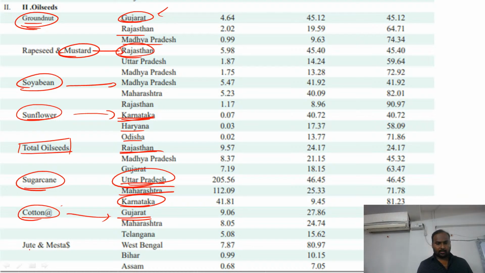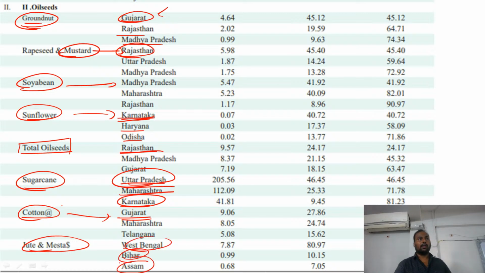Next one is jute. Now you know that from time immemorial, during independence time also, you can see good growth of jute in the eastern part of India. Obviously, the eastern part of India, I'm talking about West Bengal, Bihar, and Assam. Again, why? Jute requires a good amount of water. They have rivers like the Ganga and everything, so they are going to provide good water facilities. Hooghly River is there, then followed by the ideal temperature conditions. Even Bangladesh also produces a good amount of jute. So the entire eastern part of India, that is West Bengal, Bihar, and Assam, they are going to produce this crop. The conditions are very ideal for that.